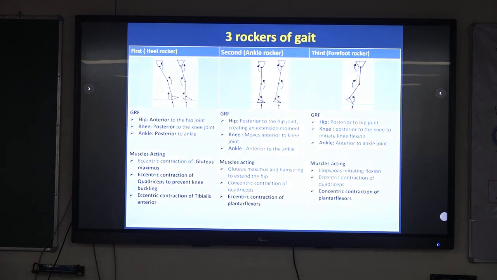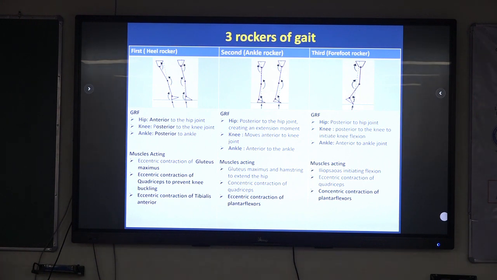Now, before we go further into any AFO or any foot orthosis, you have to maintain the 3 rockers of gait. The 3 rockers of gait are that there is a heel strike, then there is a loading phase, then there is mid stance, and then there is push-off mechanism. So in the loading phase, the heel strikes, then it is gradually relaxed by eccentric contraction of tibialis anterior and quadriceps, so as it goes into the foot flat position.